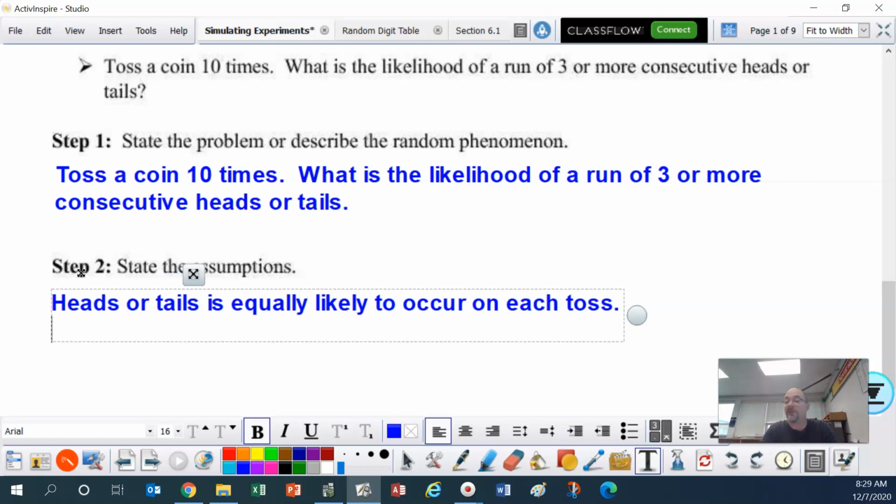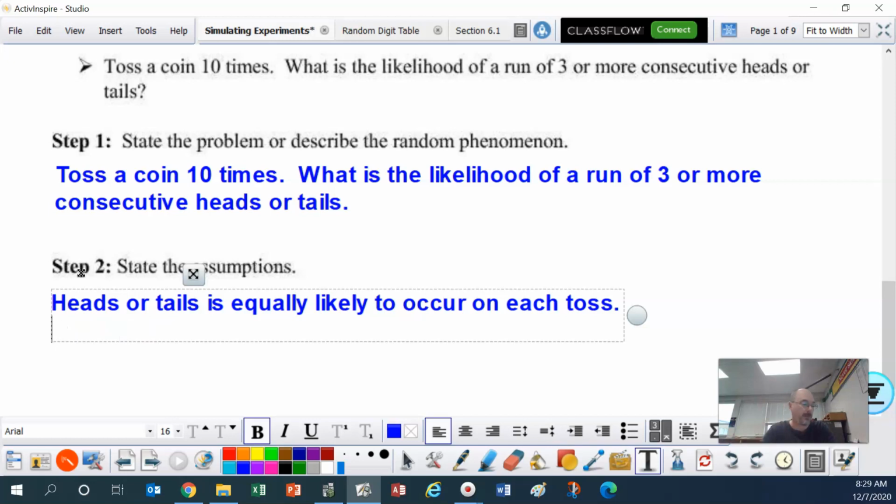In other words, 50-50. There's 2 assumptions. There's always 2 assumptions. The one assumption is on the likelihood or the probability: heads or tails is equally likely to occur on each toss, 50-50. But we're going to be using random digits, right? So what we're going to do to keep this 50-50, we're going to say odd digits. Oops, I'm sorry, I'm in the wrong spot.